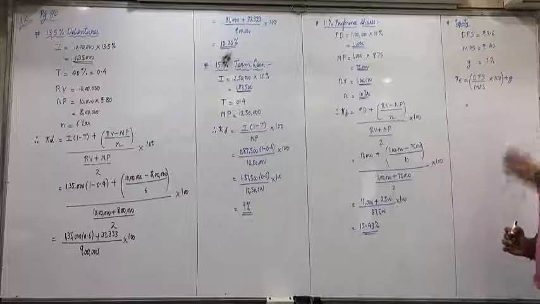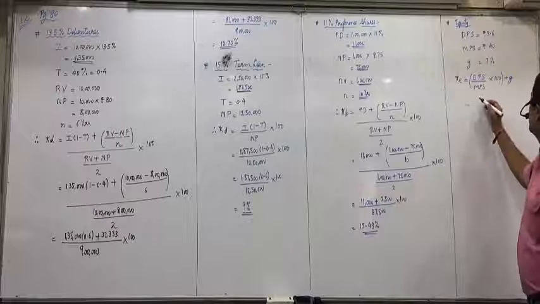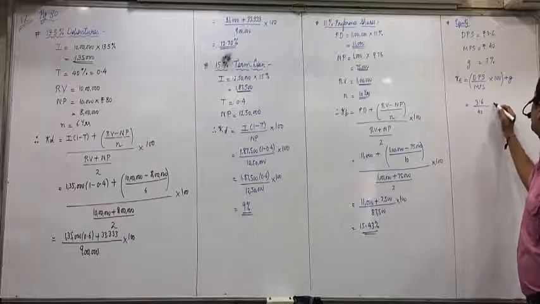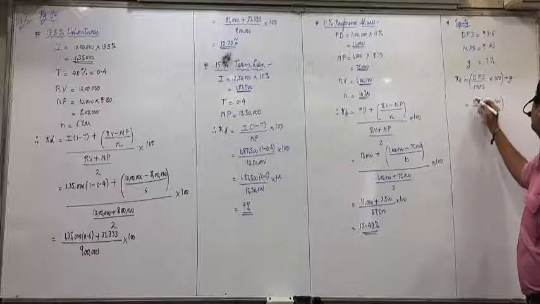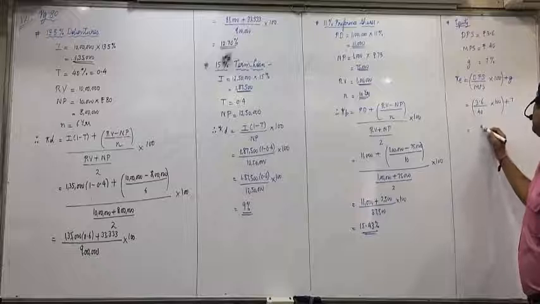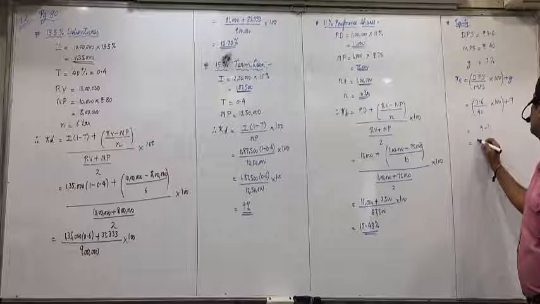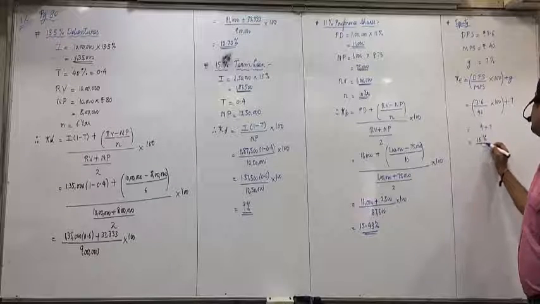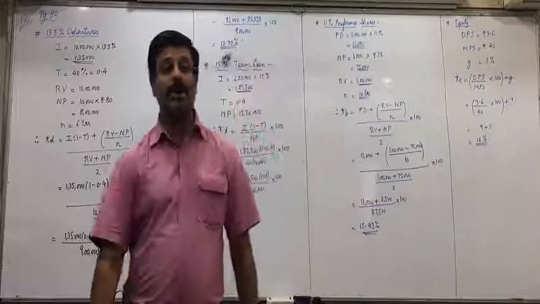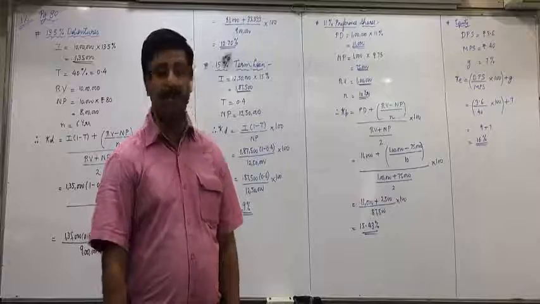Right, now put the values. DPS 3.6 upon MPS 40 into 100 plus 7. 9 plus 7, 16%. 3.6 upon 40 into 100 is 9 plus 7%, so 16%.